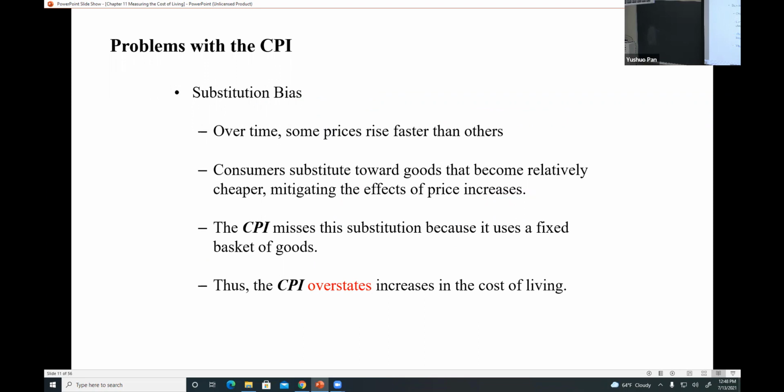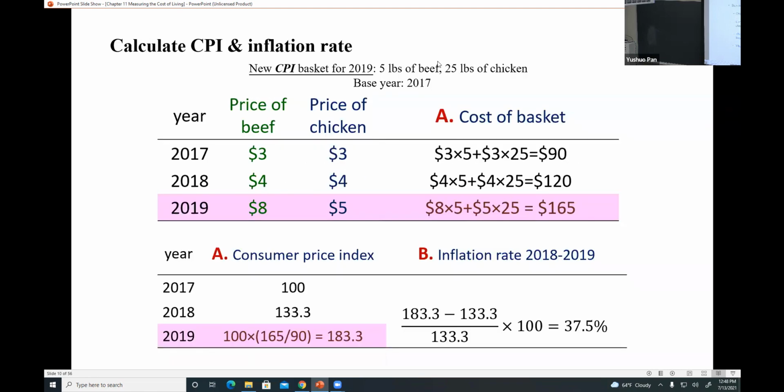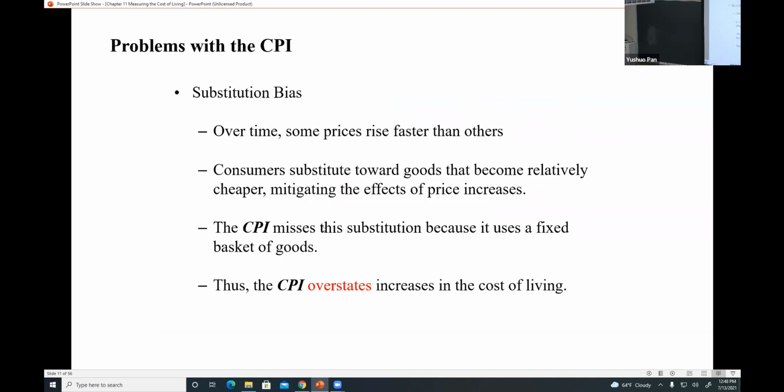So consumers substitute toward goods that become relatively cheaper. For example, like this one. When the price for beef in 2019 gets much more expensive, consumers are going to consume less beef and more chicken. So that's the substitution effect, right? And CPI misses the substitution because it uses a fixed basket.